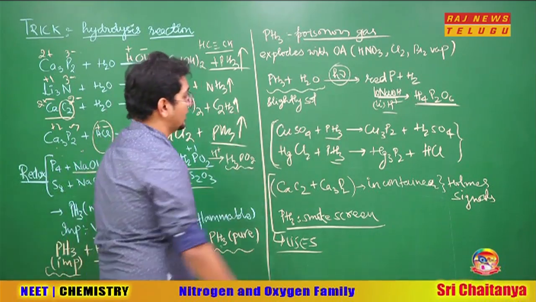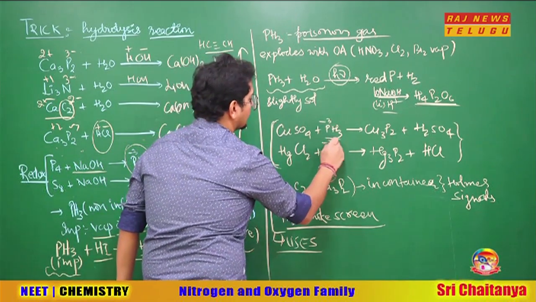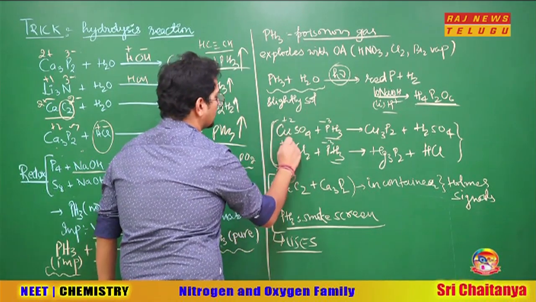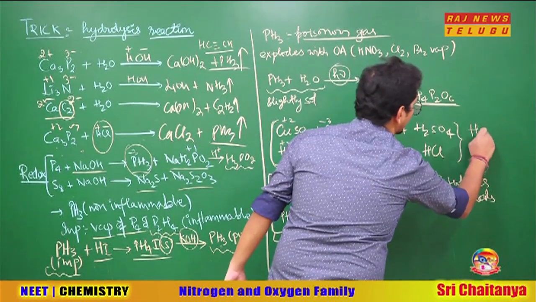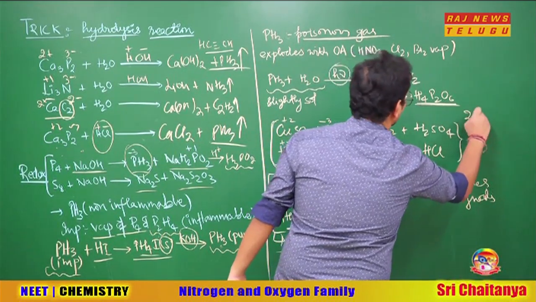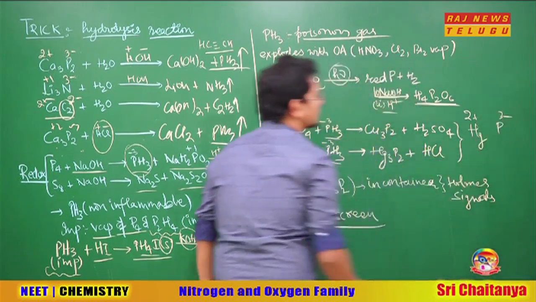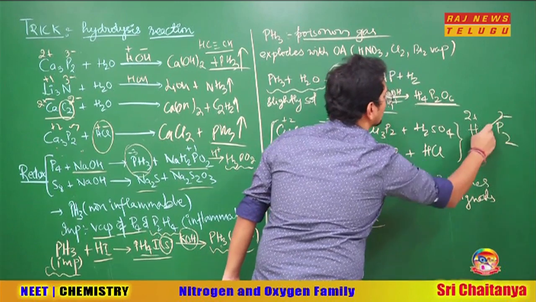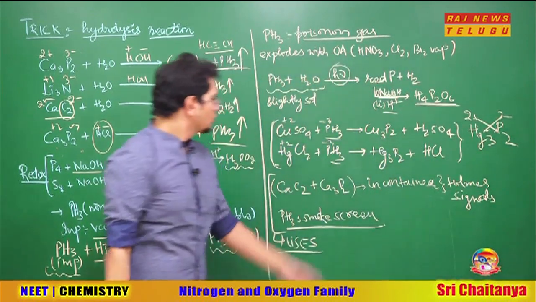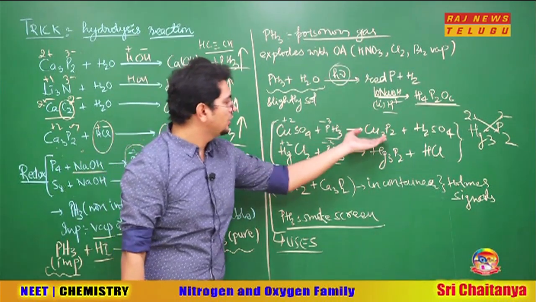What is the oxidation state here? Phosphorus is in -3, copper is in +2, Hg is in +2. So by the crisscross rule, any student of class 8 will be able to write this. For example, Hg 2+ and P 3-, what will the formula of the compound be? Hg3P2, crisscross rule. So we get Hg3P2 and here we get Cu3P2.